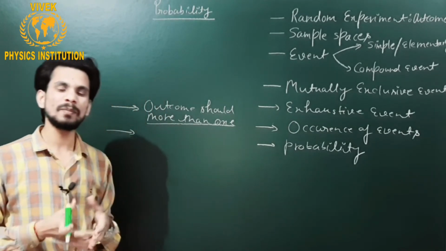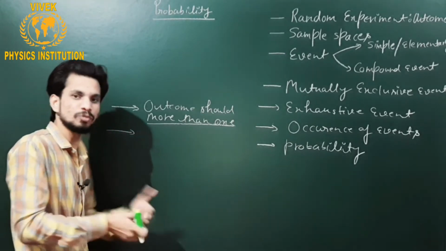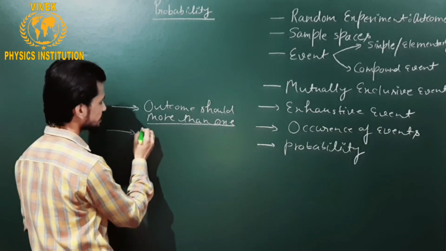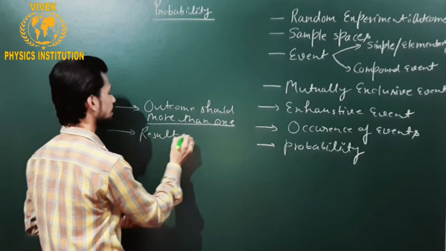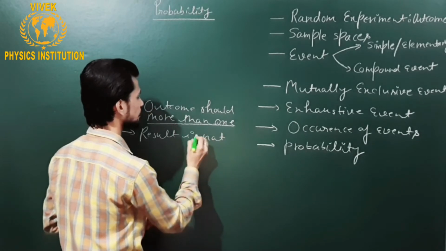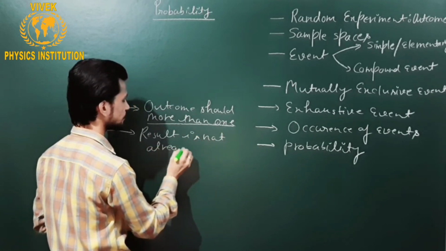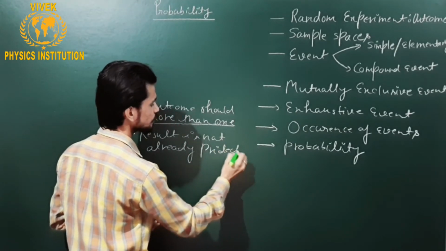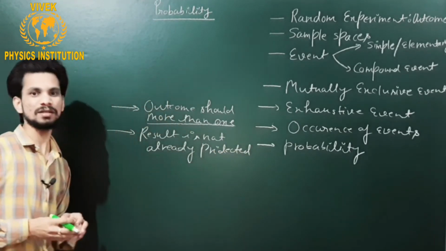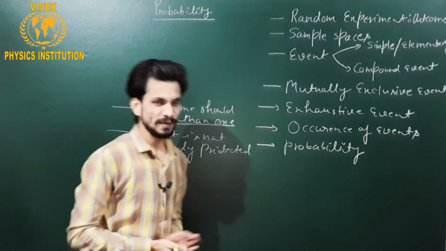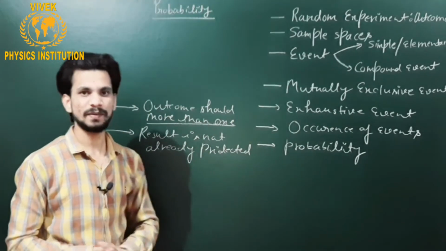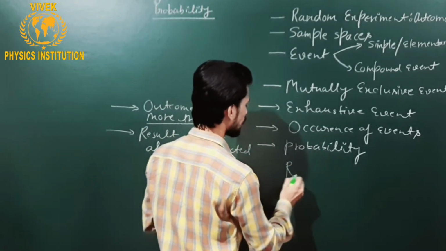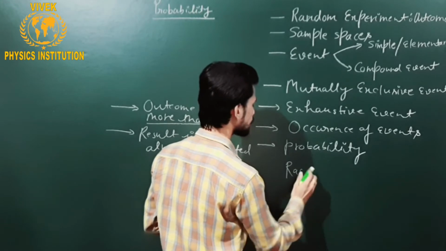This is also a basic feature of a random experiment, so I can write it as: the result is not already predicted. This is the other criterion for an experiment to be a random experiment. So, as I have told you, one such experiment is the race of horses.